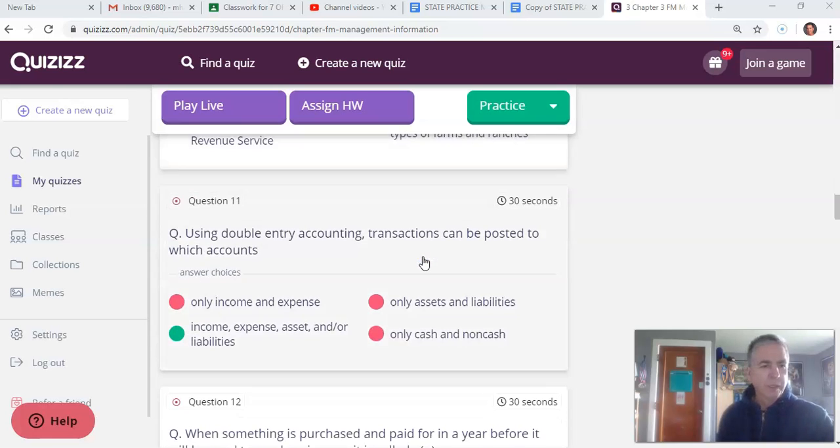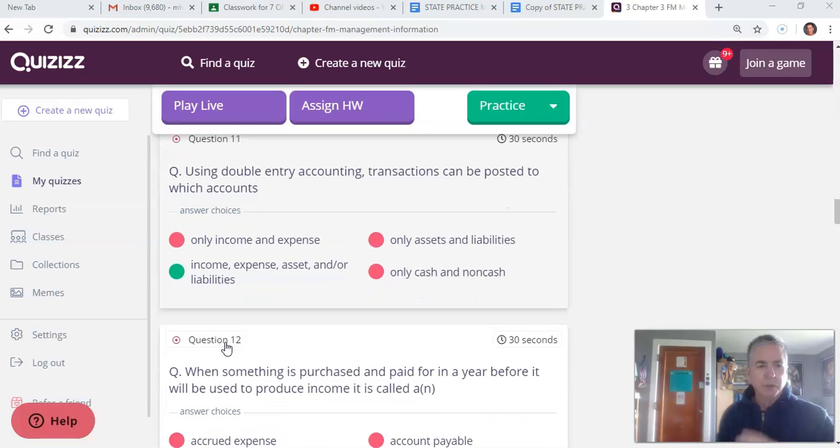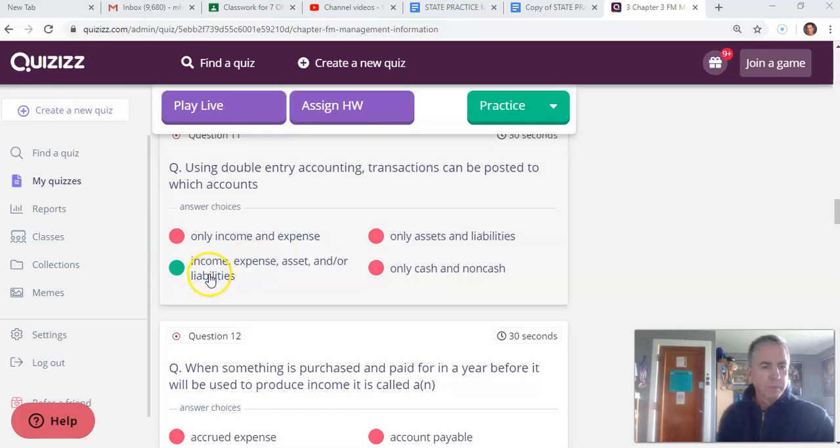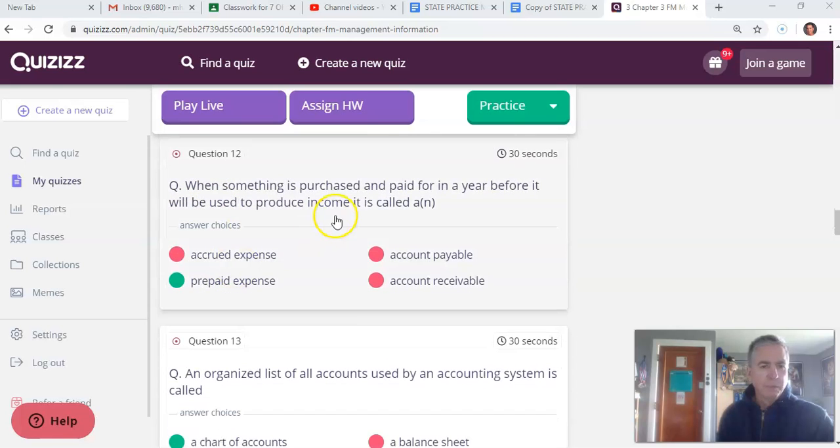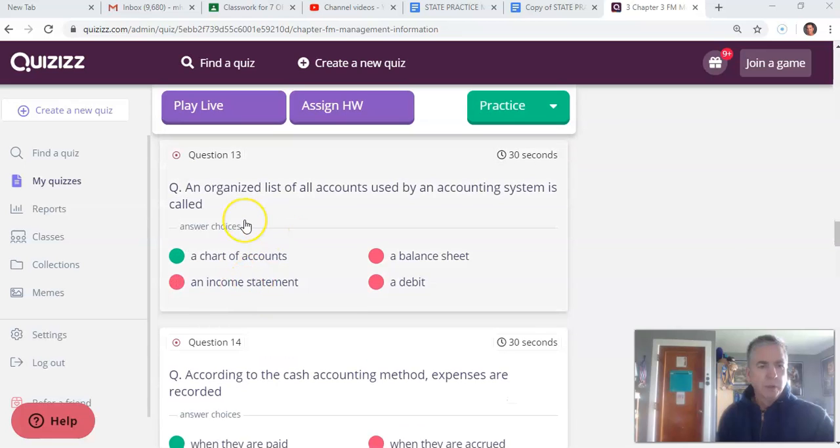Number 11, using double entry accounting, transactions can be posted to which accounts? So double entry, once again, debits and credits, income, expense, asset, and or liabilities. Yeah, so just think of like that balance sheet along with those other accounts like expenses, withdrawals. 12. When something is purchased and paid for in a year before it will be used to produce income, it is called, well, there it is, prepaid expense.